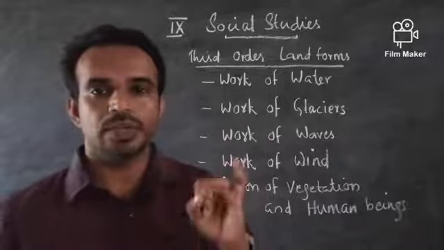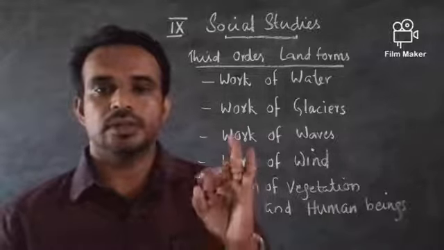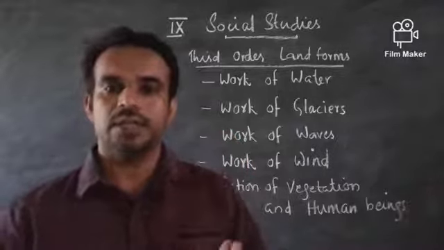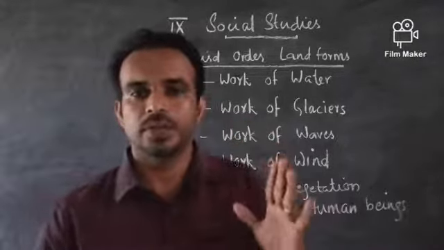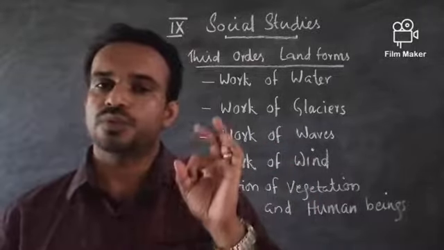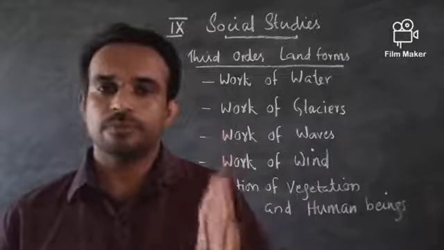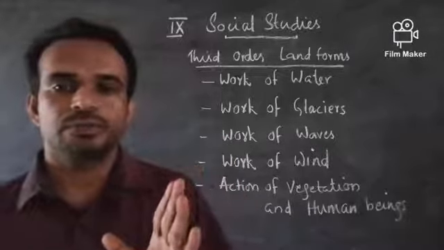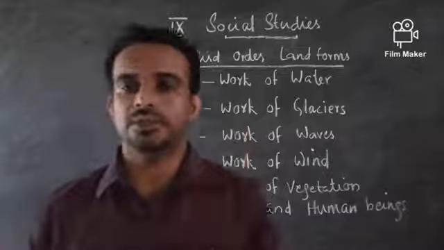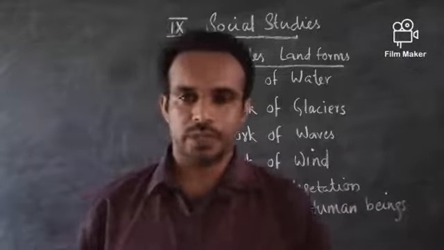They are water, glaciers, then waves, wind, and vegetation and human beings. Okay, so work of water, work of glaciers, work of waves, work of wind, and action of vegetation and human beings. That is what we are going to discuss today.